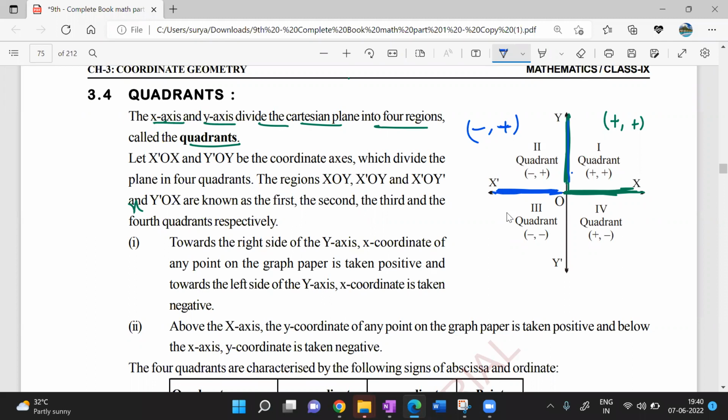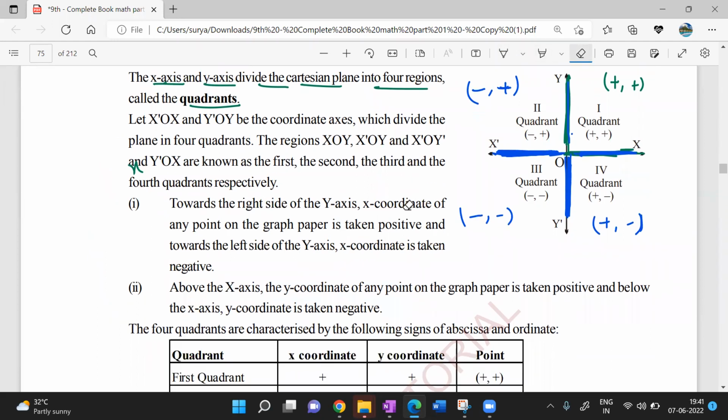In the third quadrant, this line is negative and this line is also negative. So negative, negative in the third quadrant. In the fourth quadrant, x is positive and y is negative. So positive, negative in the fourth quadrant. That is what he has given. If you go through all this, that is the story he has given.